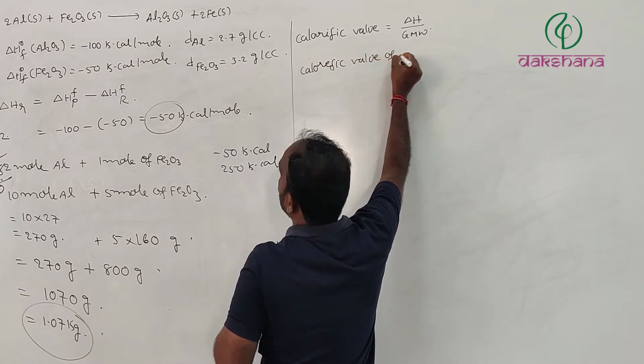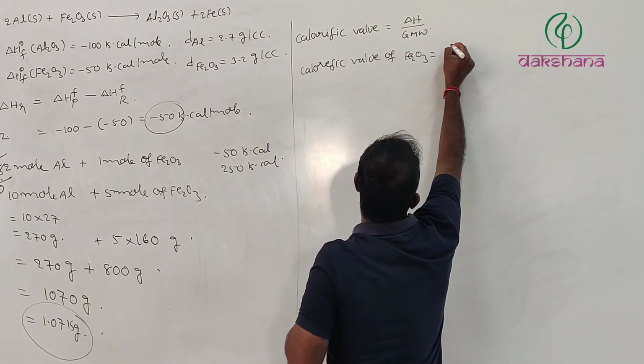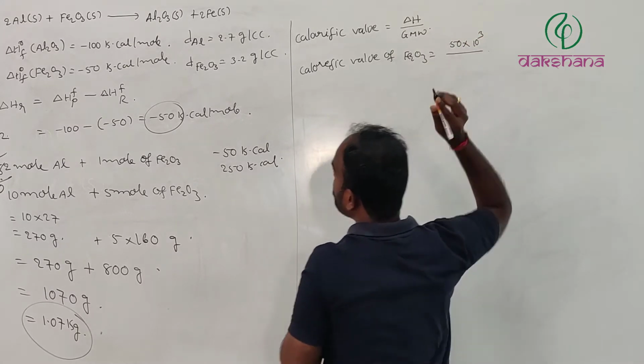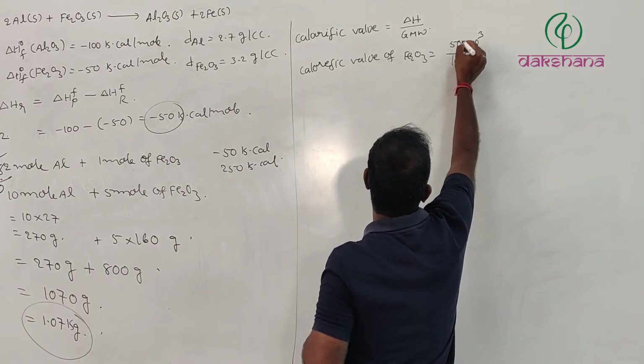Therefore the calorific value of this Fe2O3 is equal to 50 into 10 cube divided by 160.